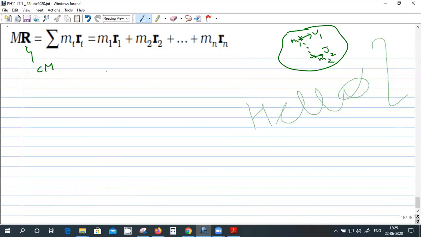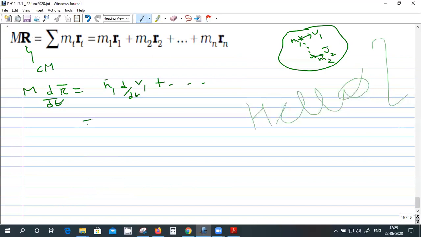So all the particles will have individual velocities v1, v2, so on to vn, and then how is the center of mass moving? Center of mass is the imaginary point. So you have to get the velocity of the center of mass. You can differentiate both sides with respect to time. That will give M d by dt of r equal to m1 d by dt of r1, and so on.